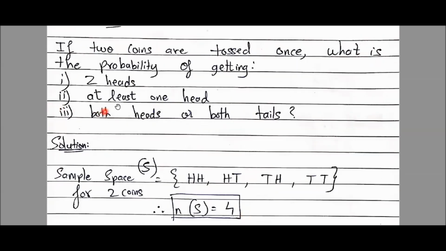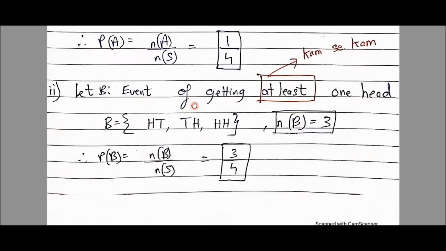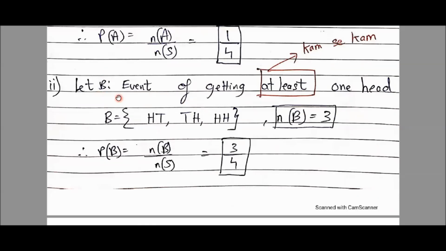Next question. See on the screen. At least one head. I want at least one head. So first ये मेरी requirement है. So I'll make an event here. Let B be the event of getting at least one head. And can you see this with the red pen? At least, if I translate it in Hindi, it means कम से कम. So कम से कम एक head चाहिए. So if at least one head is needed, can I say one head will do and 2 heads will also do, because at least is used.